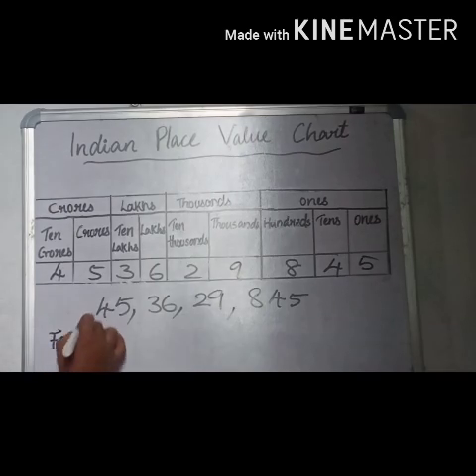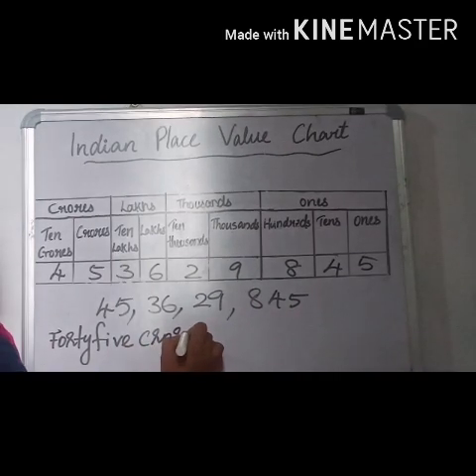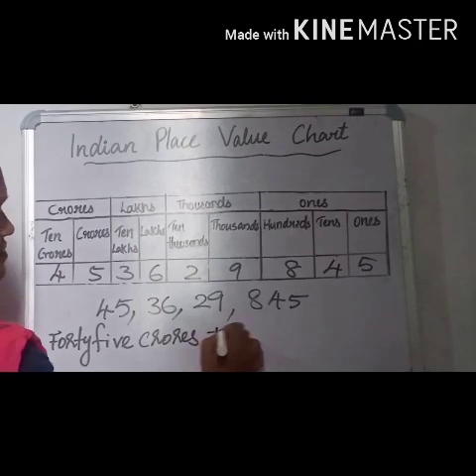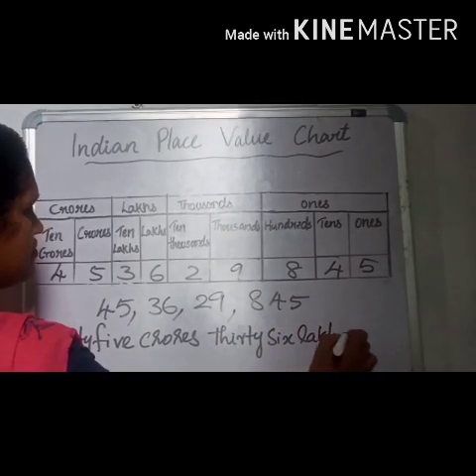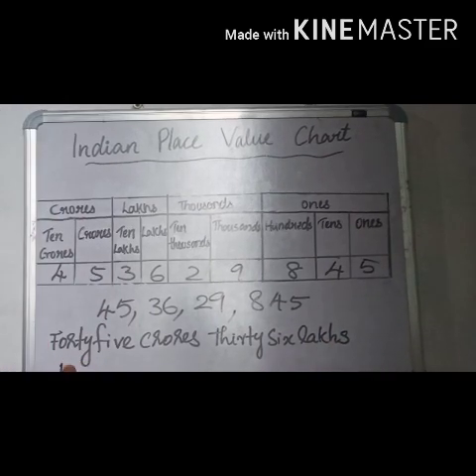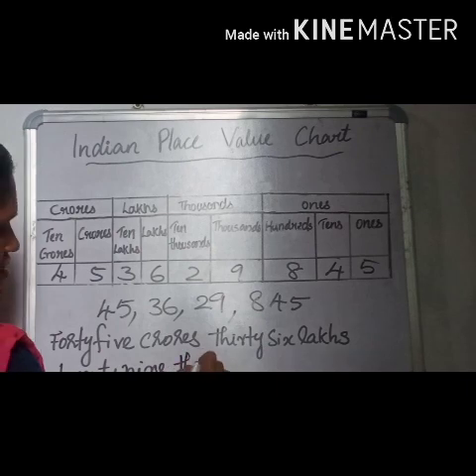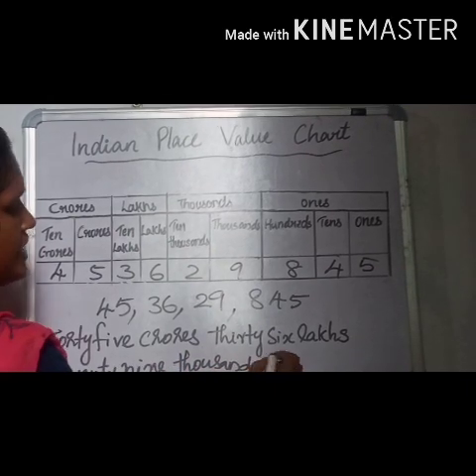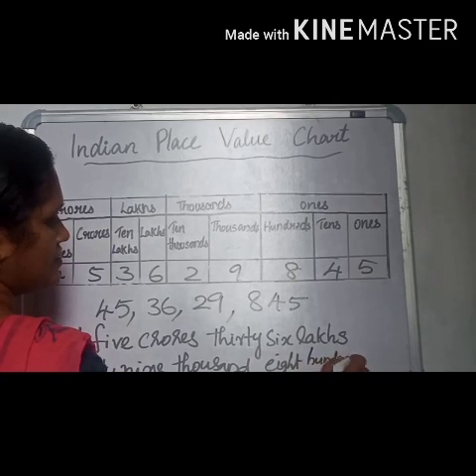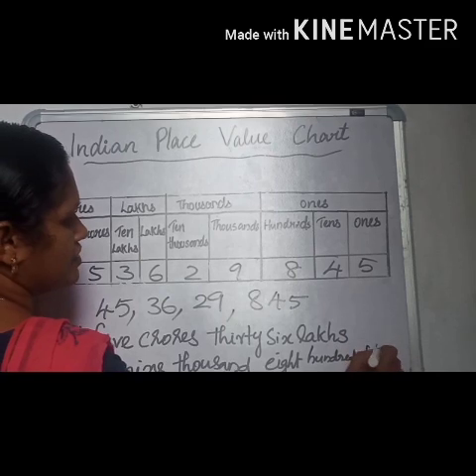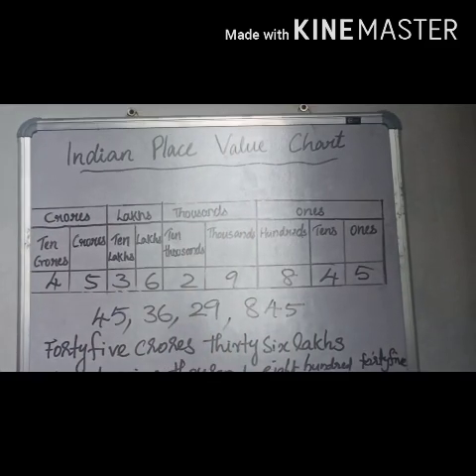45 crores, 36 lakhs, 29,000, 800, 45. All of you write this much in your notebook. Understood?